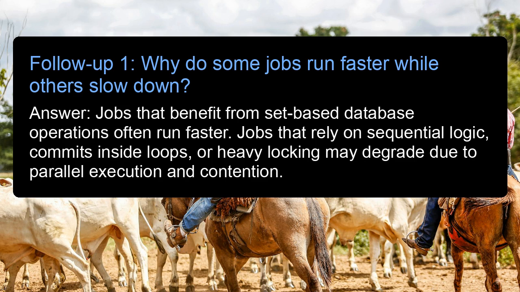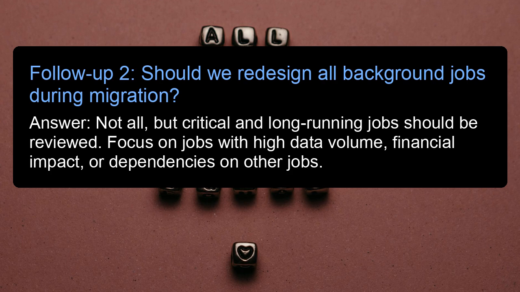Follow-up 1. Why do some jobs run faster while others slow down? Answer: jobs that benefit from set-based database operations often run faster. Jobs that rely on sequential logic, commits inside loops, or heavy locking may degrade due to parallel execution and contention. Follow-up 2. Should we redesign all background jobs during migration? Answer: not all, but critical and long-running jobs should be reviewed. Focus on jobs with high data volume, financial impact, or dependencies on other jobs.